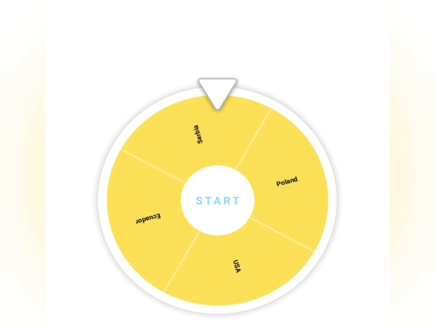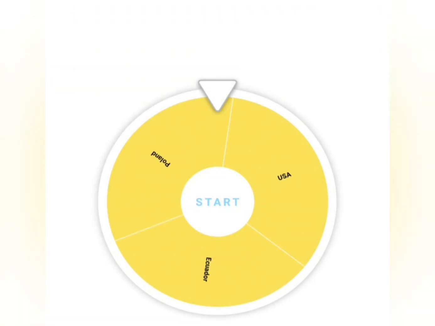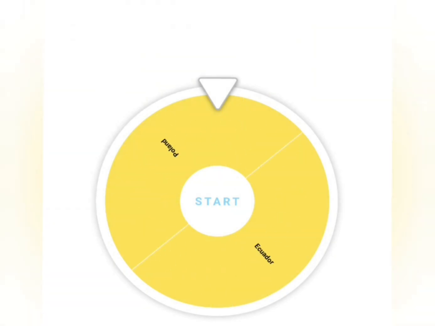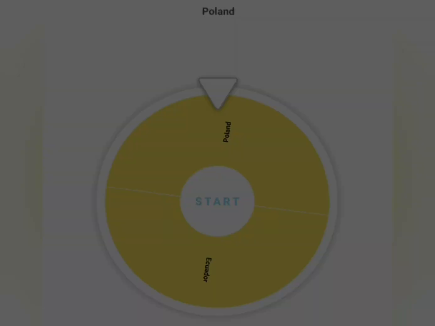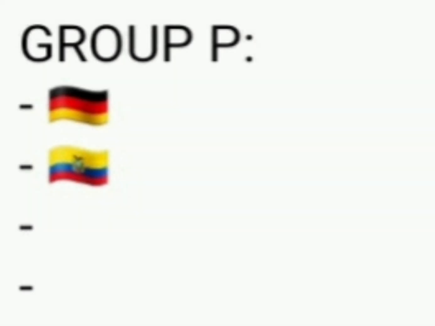And now for Group M we have Serbia joining Uruguay. Next up Group N. And the USA will be joining Morocco. Now we have Group O. And Poland will be joining England. That means Ecuador will join Germany in Group P.